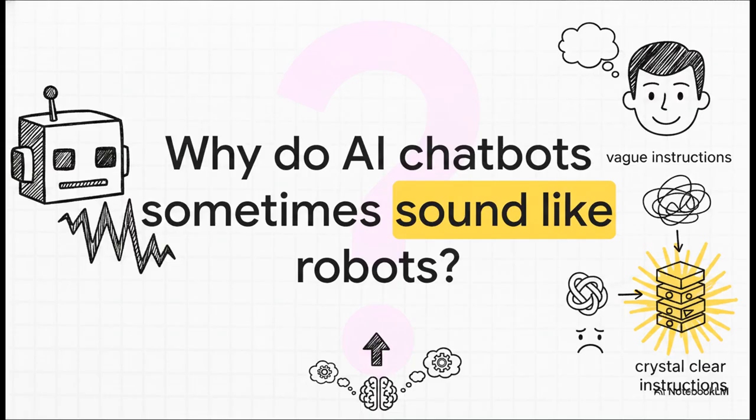Because really, here's the big question we need to start with. Why do AI chatbots sometimes sound like absolute robots? Well, the truth is, AI isn't some magical mind reader. It's actually a lot like an eager, incredibly hardworking, but very, very literal-minded intern. If you give this intern vague instructions, well, you're going to get a vague robotic result. They need crystal clear instructions from you to truly shine.